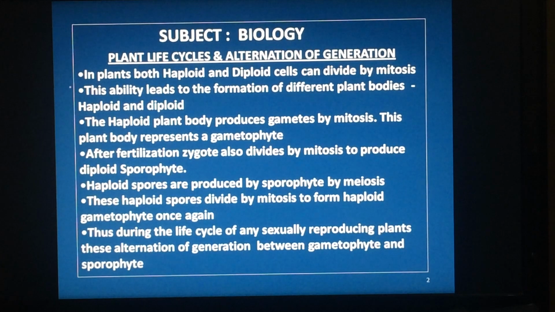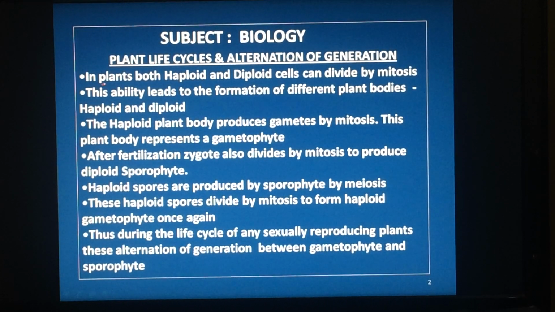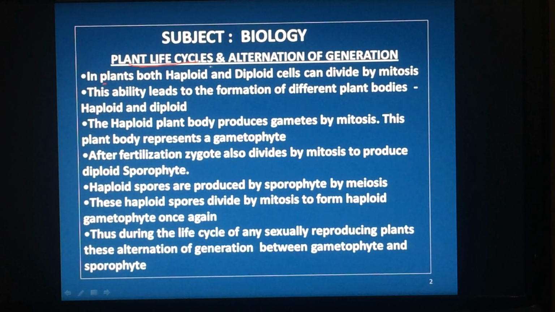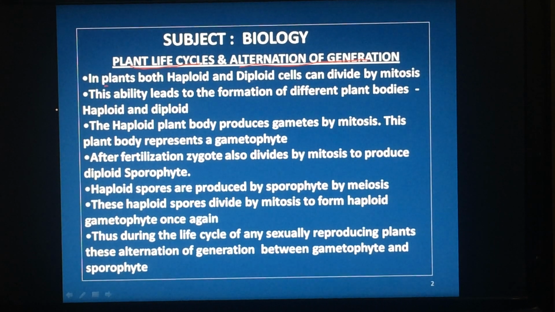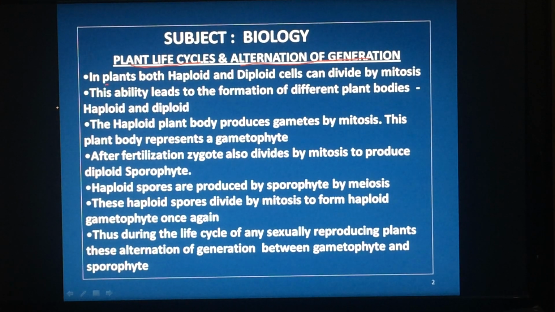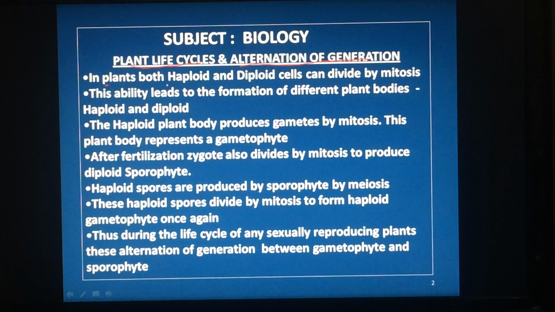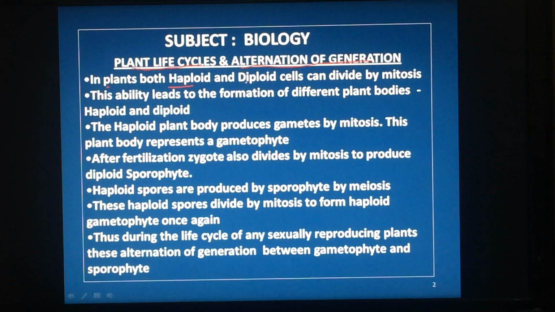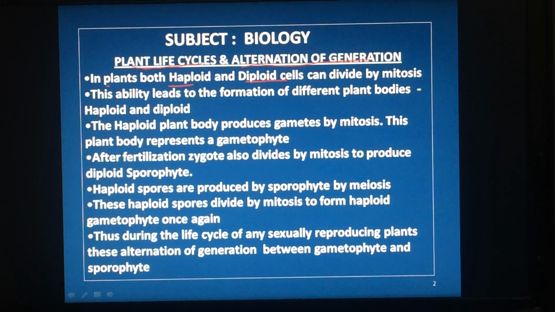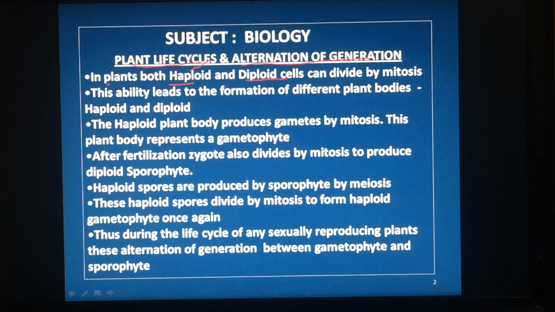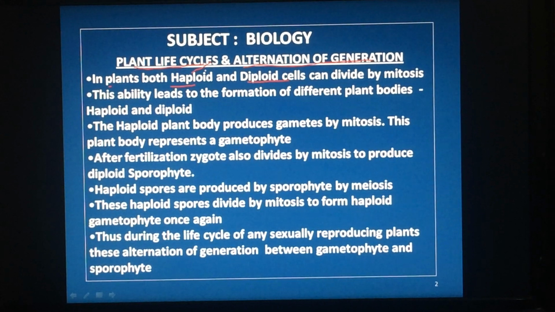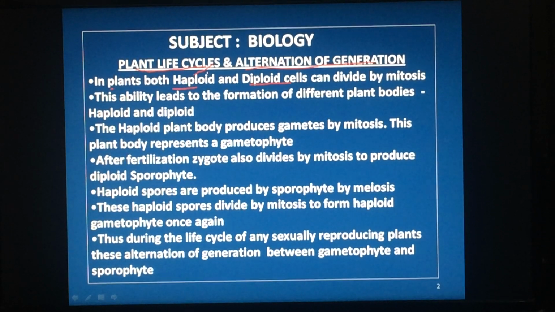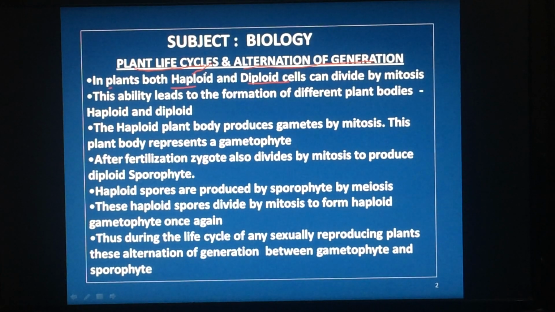Dear students, today I am going to explain plant life cycles and alternation of generation. Both in animals and plants, we will see haploid cells as well as diploid cells. In animal cells, generally we cannot see haploid cells dividing further. For example, sperm is a haploid cell which cannot divide further.